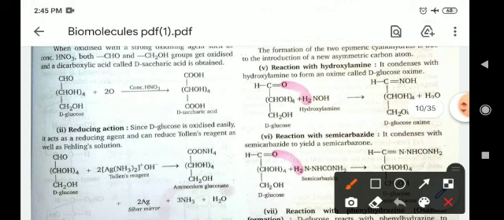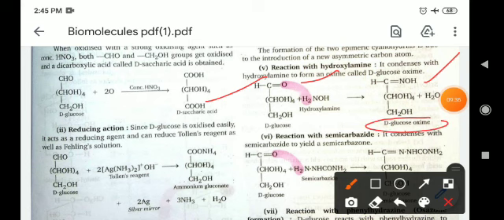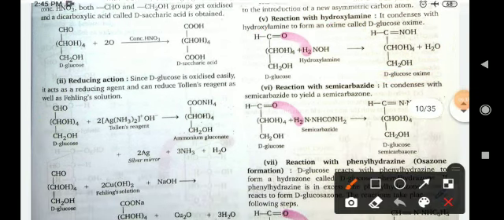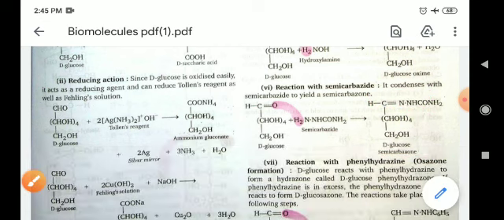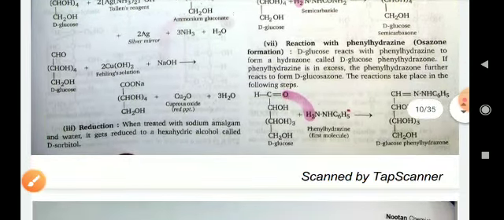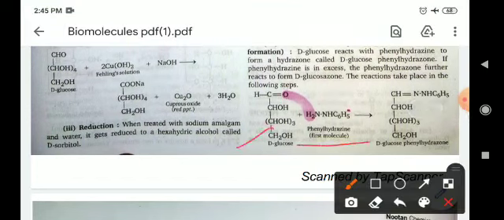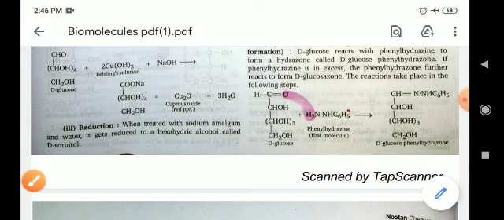Reaction with hydroxylamine, NH2OH. When glucose reacts with this, water will be removed and this group will attach to this group and D-glucoxime will be formed. Reaction with semicarbazide: water will be removed and the remaining group will attach to this group, and this is known as semicarbazone. Okay. Now reaction with phenylhydrazine, NH2NHC6H5. When you react glucose with phenylhydrazine, water will be removed from here, and this phenyl and phenyl group will attach to this and form glucose phenylhydrazone compounds.